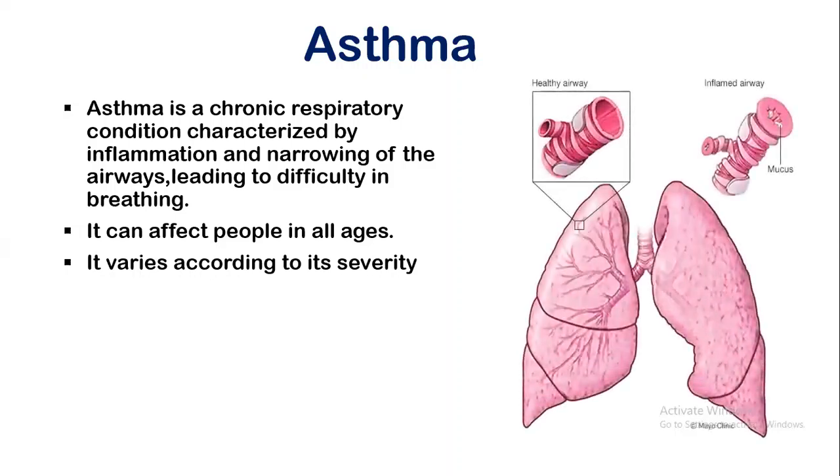So, according to this picture, you can see that asthma is caused by chronic airway inflammation. The endothelial cells lining the vessels become dysfunctional, leading to increased vascular permeability and swelling. This contributes to plasma leakage, making the airways more swollen and sensitive.